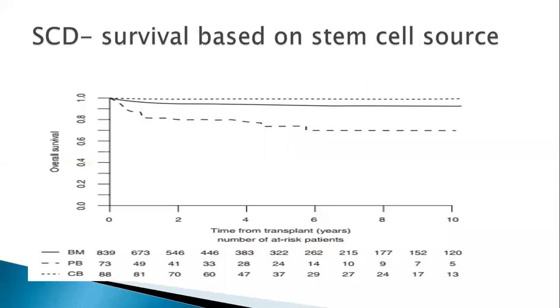So now again, what is the stem cell source which we use for hemoglobinopathies? This is the data showing sickle cell disease: peripheral blood versus bone marrow versus cord blood. There is a difference in outcomes depending on the stem cell source. When the source is peripheral blood, your outcomes are very nice. With cord blood, because of increased risk of graft failure from low cell dose, the outcomes are lesser as compared to peripheral blood or bone marrow. But for hemoglobinopathies, peripheral blood stem cell is good enough.